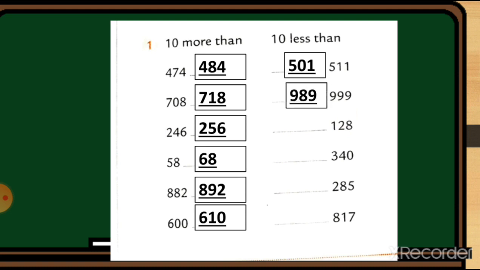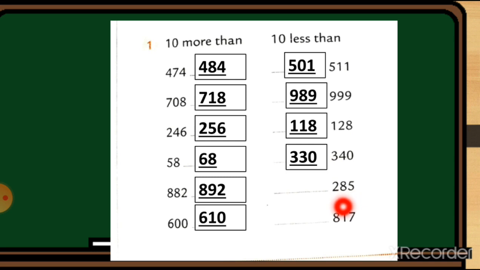So the number 989 will come. 128. We cut one number from this 2. So the number 118 will come. Here is 340. So we cut one number from this 4. So the number 330 will come.